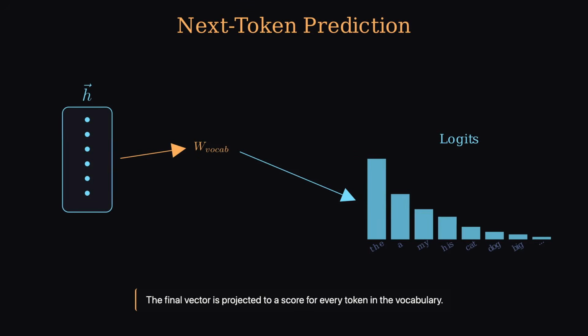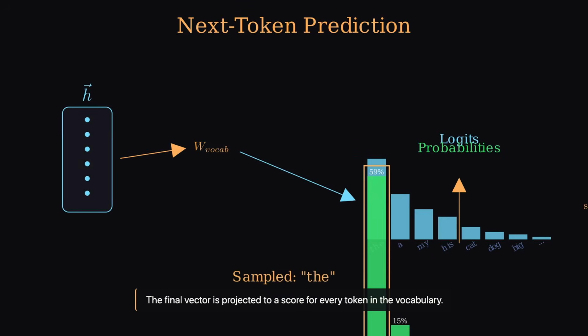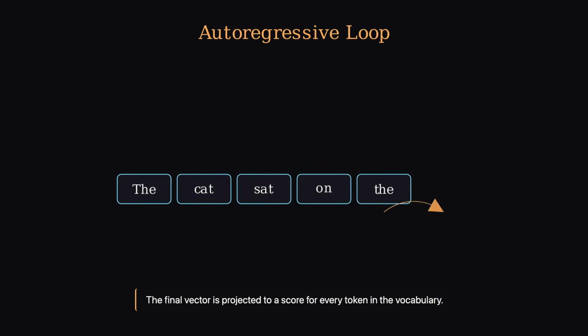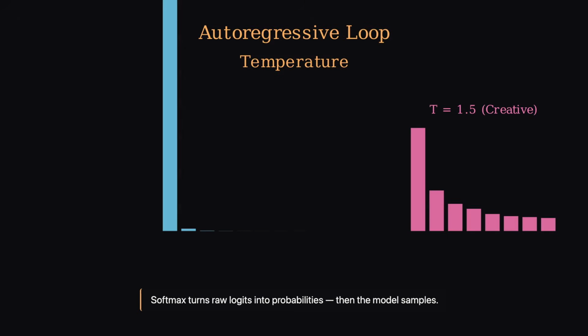This process repeats, the chosen token is appended, the entire sequence is reprocessed, and the model predicts the next token. One word at a time, the response is built.